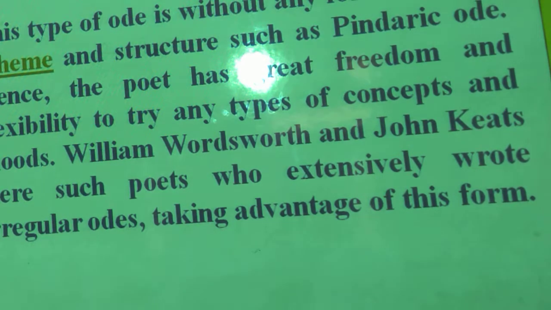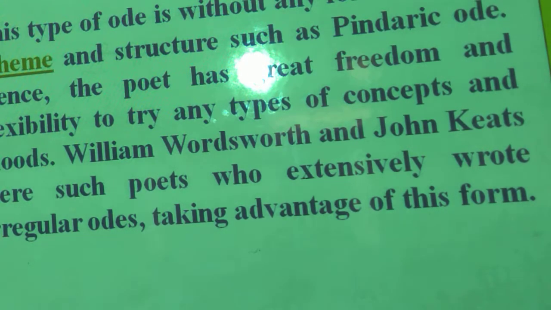In Horatian ode and in Pindaric ode, there should be a regular rhyme scheme, but in irregular ode, why? Because there is no regular rhyme scheme and structure such as in Pindaric ode. Hence, the poet has great freedom and flexibility to try any types of concepts and modes.